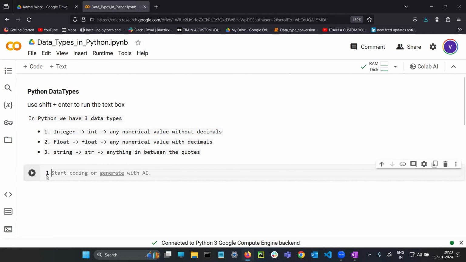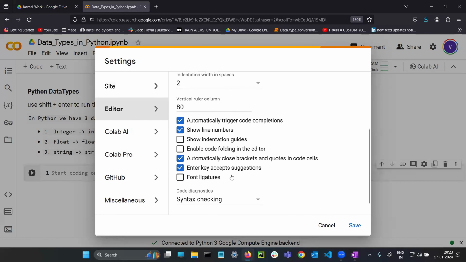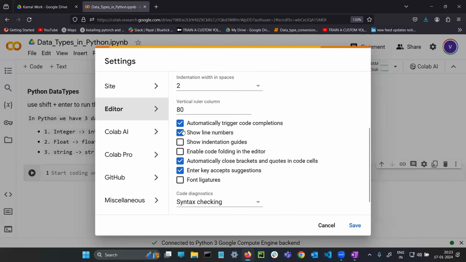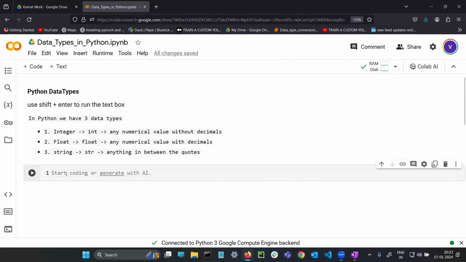According to my guess, if you want to see the line numbers, go to the Tools option, go to the Settings option. You can see an option known as Editor. You can see an option known as Show line numbers. Click on it and click on Save. If you don't click this, it won't show the line numbers. Once again, go to Tools, Settings, the Editor option, come down, the second option, click on that and click on Save. You will be seeing the line numbers.